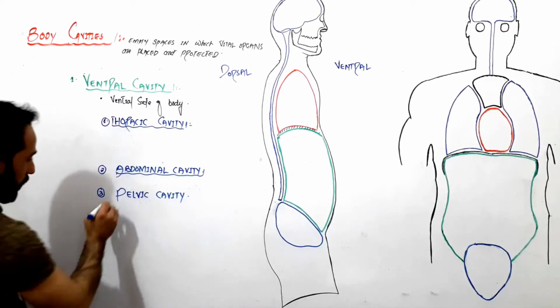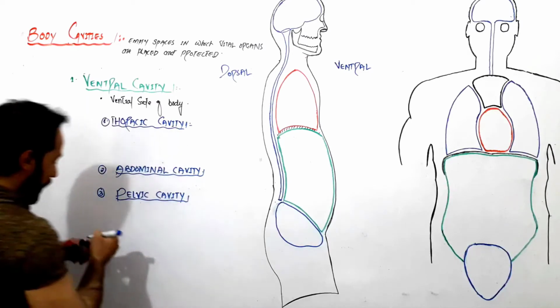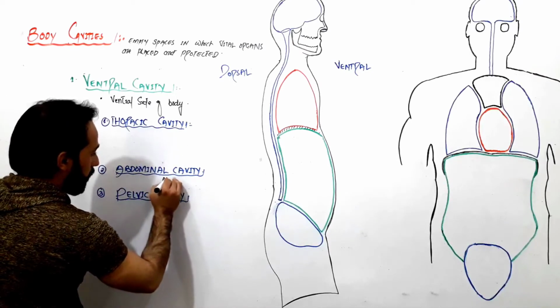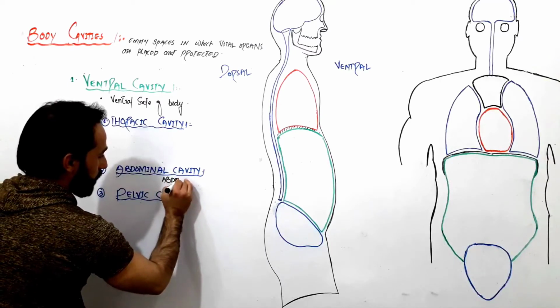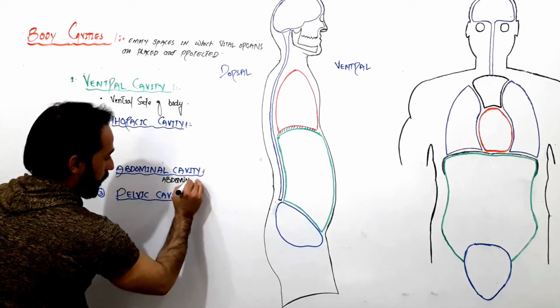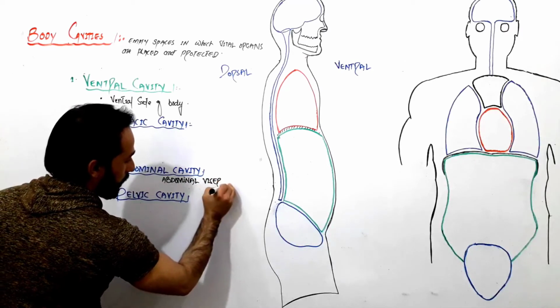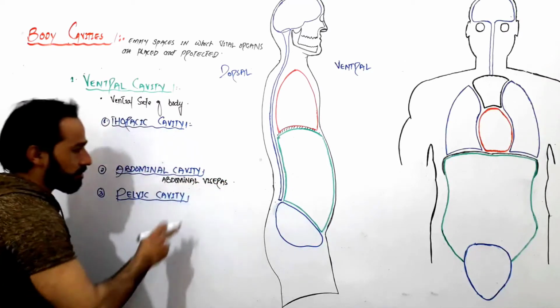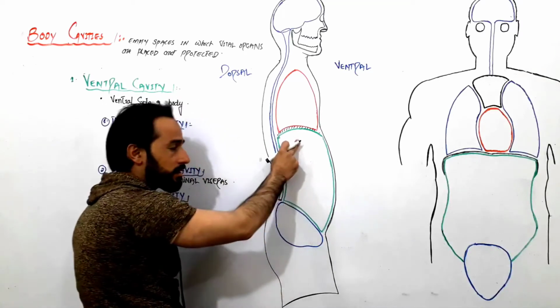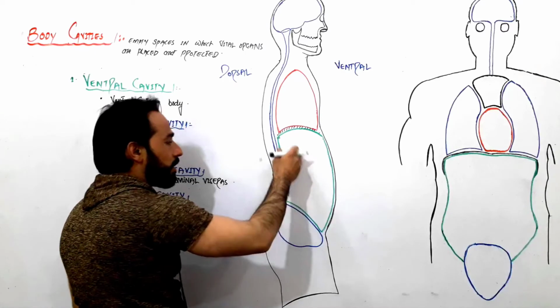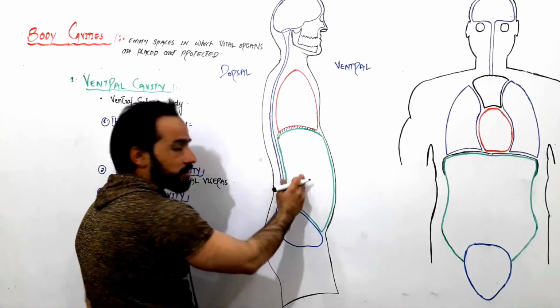Clear, friends? Listen carefully. In the abdominal cavity, we have abdominal viscera. What is meant by abdominal viscera? Abdominal viscera means the stomach is placed here, liver is placed here, pancreas, spleen, small intestine, large intestine.